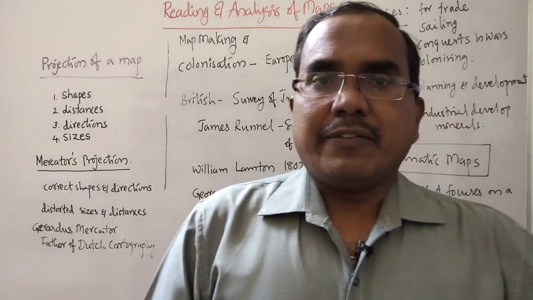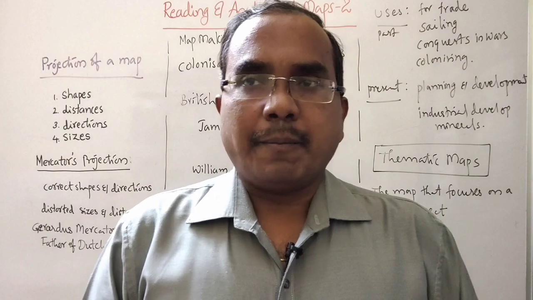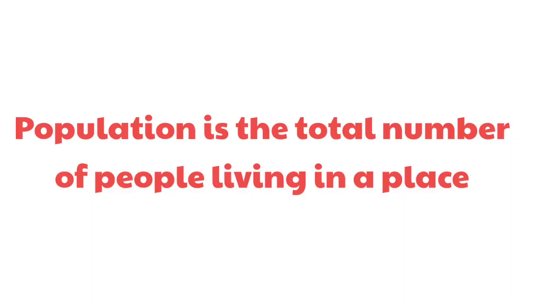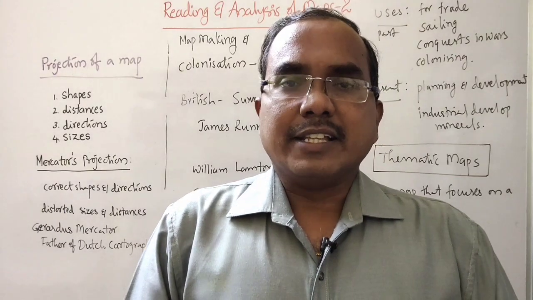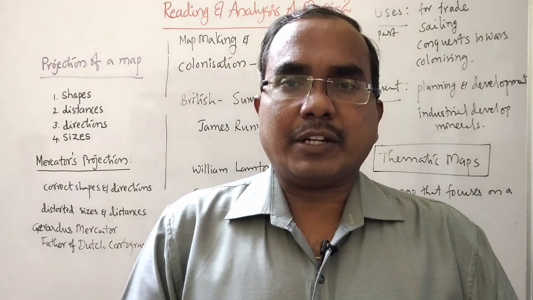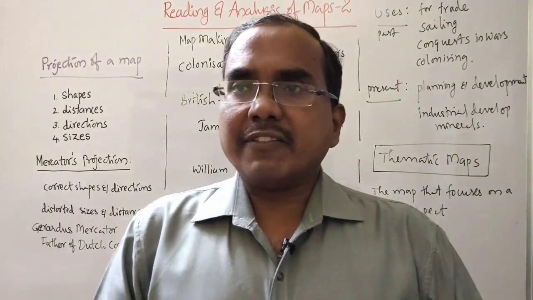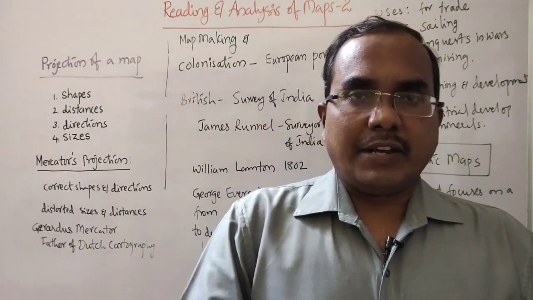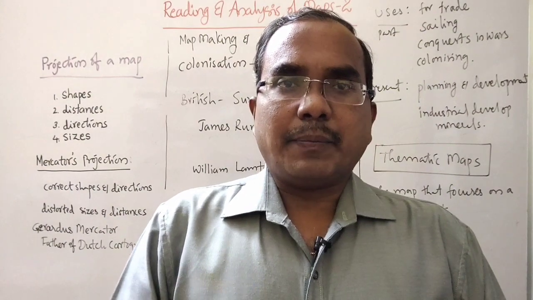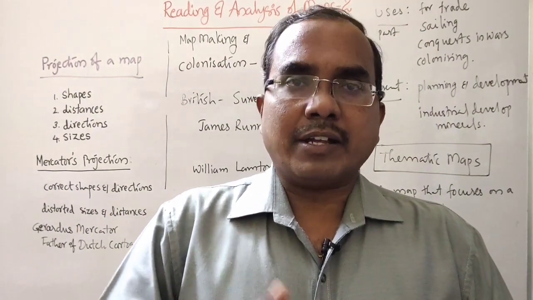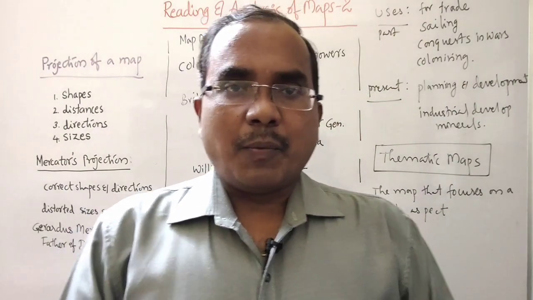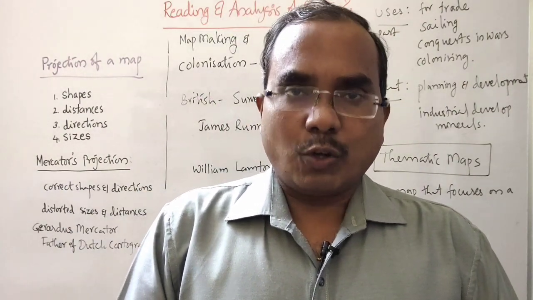Let us prepare for the population map of India. First of all, what do you mean by population? Population means the total number of people living in a particular place. The population of a village means the total number of people living in a village. The population of a state means the total number of people living in a particular state. For example, India is a big country and its population is nearly 130 crores.